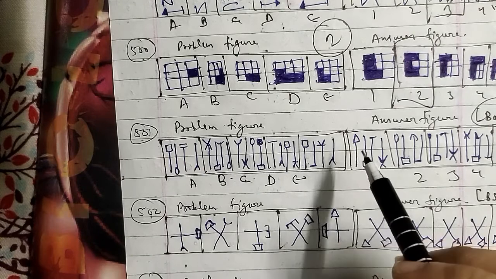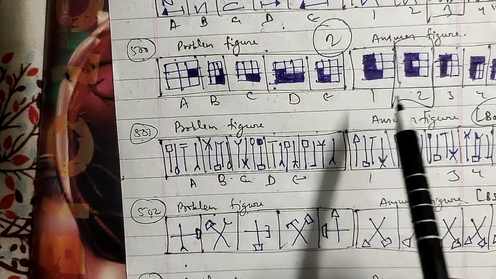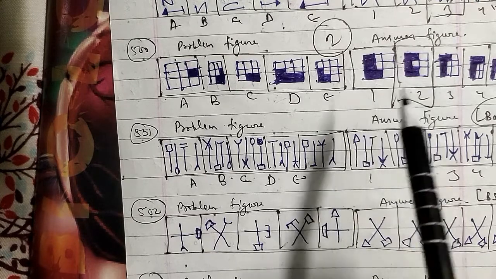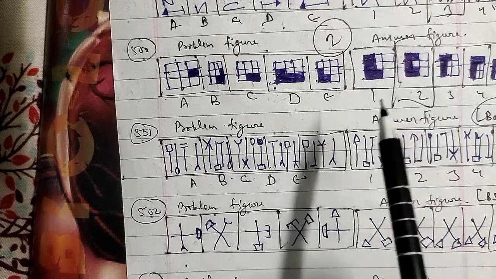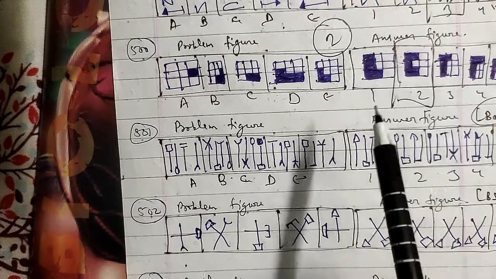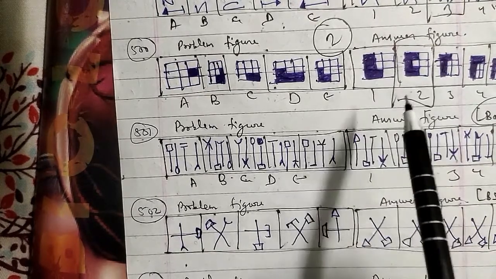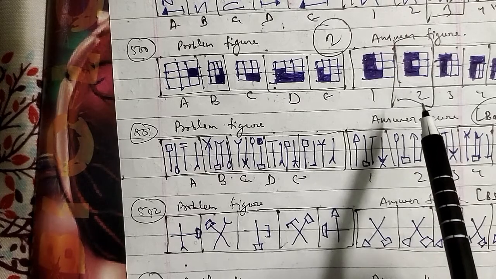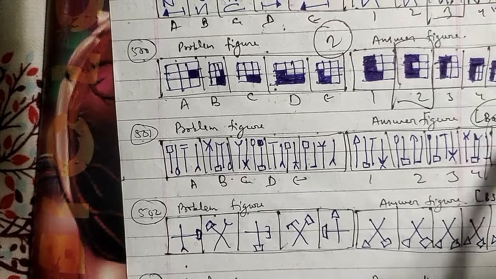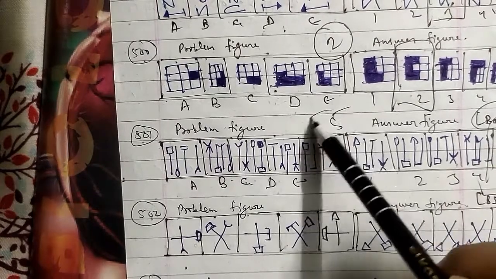So in each step, the first symbol gets inverted and occupies the second position, and the second symbol goes to the fourth position, and the third symbol occupies the first position and is replaced by a new one in the alternate step. The fourth symbol gets inverted and occupies the third position. So after the E figure we will be having a fifth figure, which will be the right answer for this question as well.